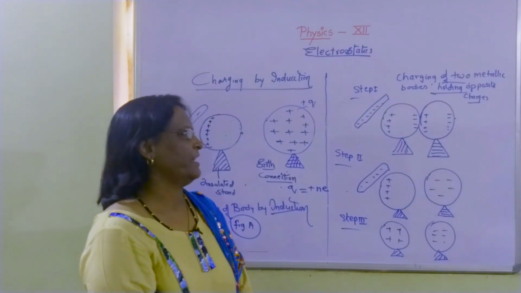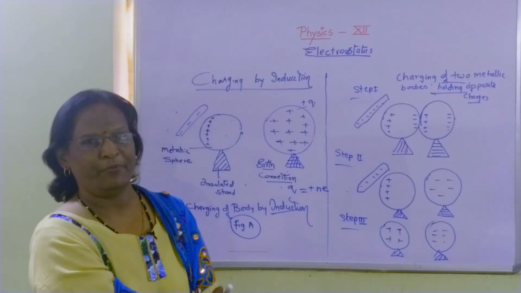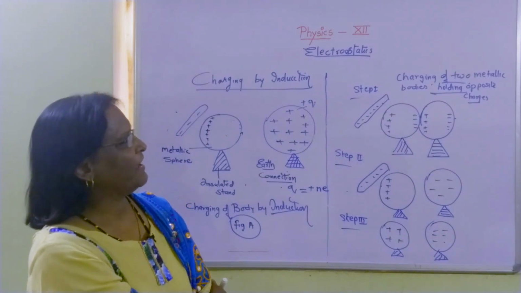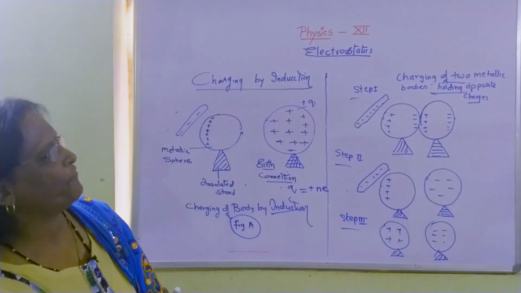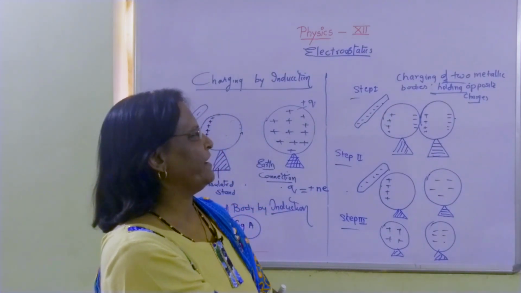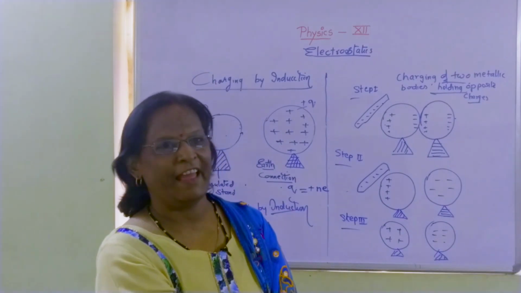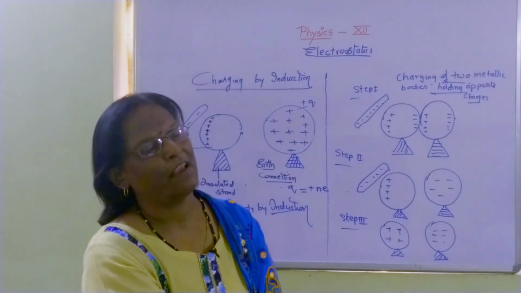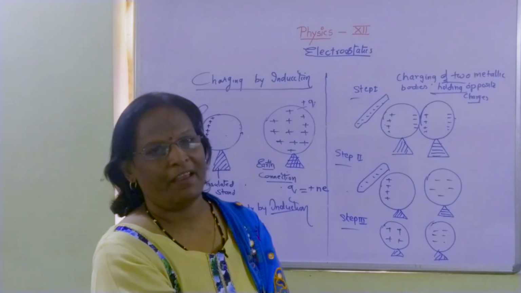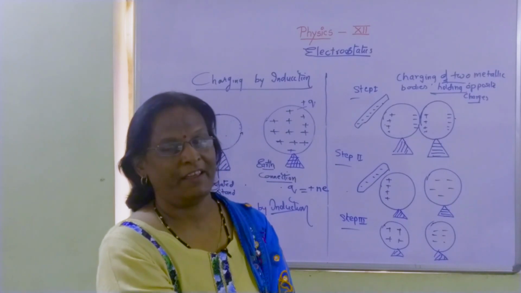Here you may be seeing a second part of the whiteboard where I have written charging of two metallic bodies, and these two metallic bodies are charged in such a way that one body becomes completely positive and another body becomes completely negative.